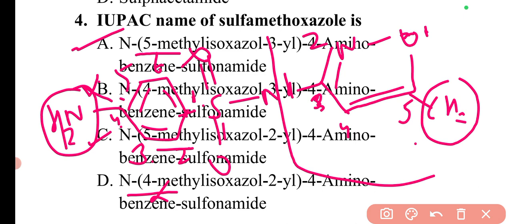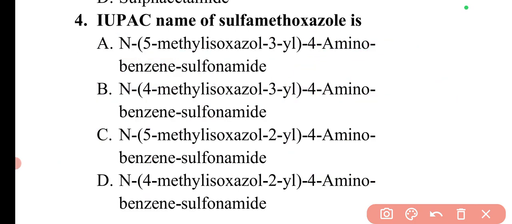You need to remember the positions only, then you will be able to find the IUPAC name. Here you can simply see that the methyl group is at the 5th position, the amino group is at the 4th position, and the yl group is at the 3rd position. So the name will be option A. This is the correct answer.